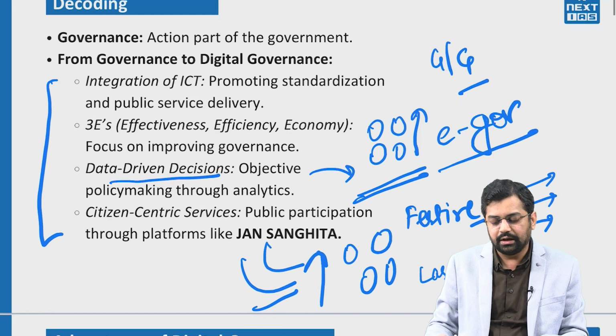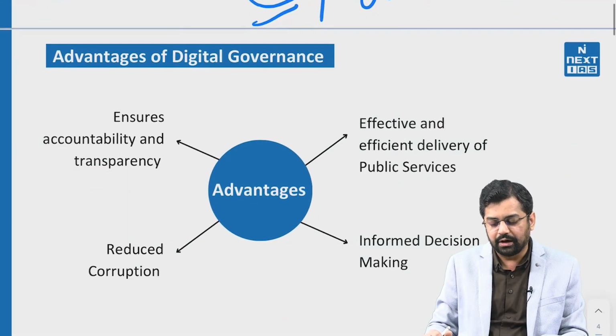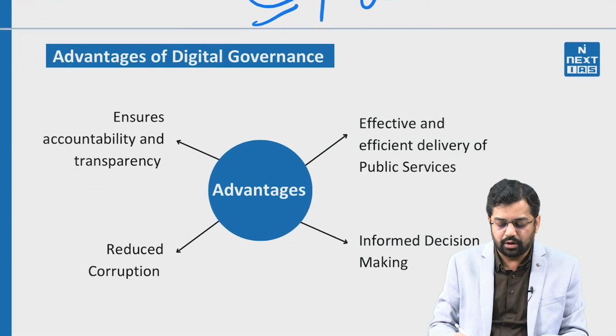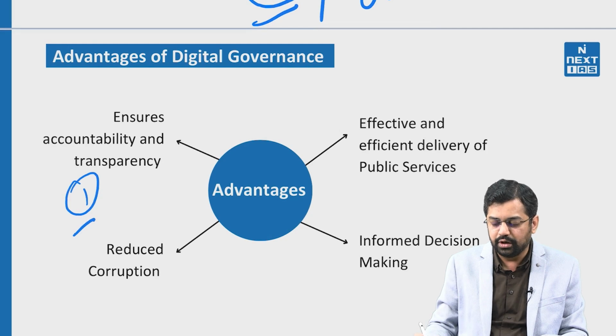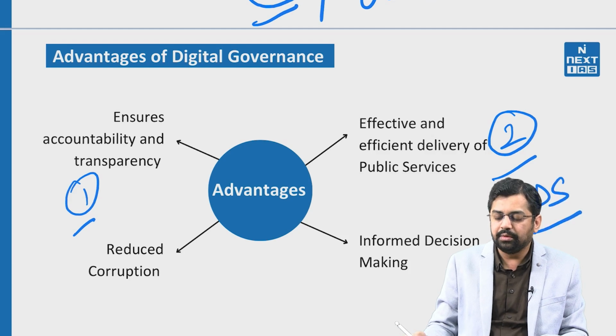So that is the story from governance to digital governance. And if we talk about the advantages, it is definitely going to ensure accountability and transparency. Secondly, it is going to give public service delivery in an effective and efficient way. For example, in the PDS, before the use of ICT in the public distribution system, it was very ineffective. The subsidies were not getting credited properly, the distribution system was not very effective, and so the people who actually required the advantages of this scheme were not getting benefited.